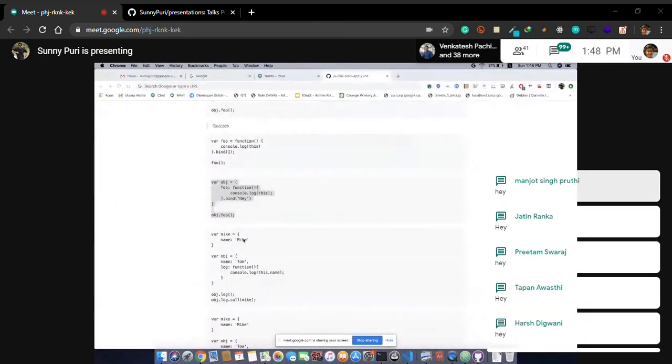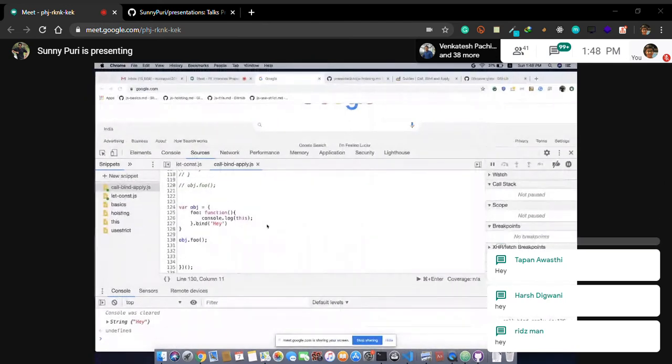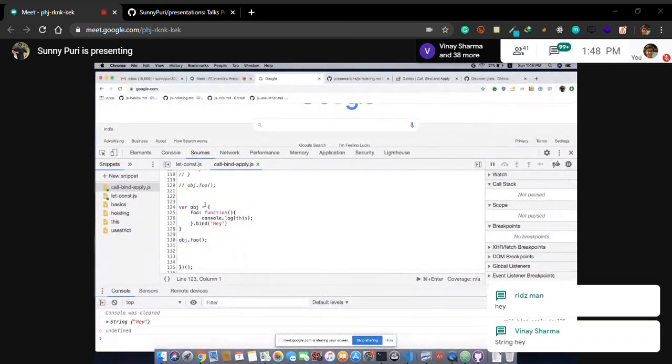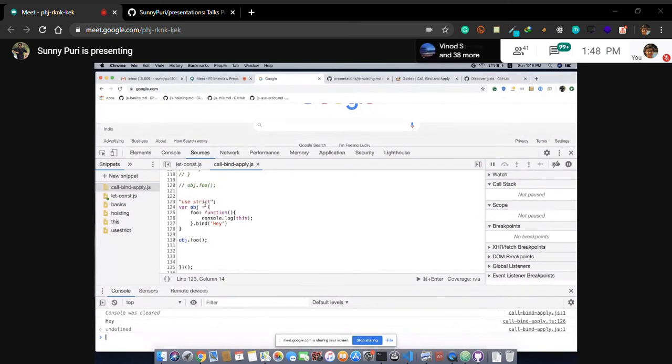String hey. So if you noticed, string hey is coming. But if you use strict, it will convert to a value. It will print only the value. Okay, this is a nice trick.